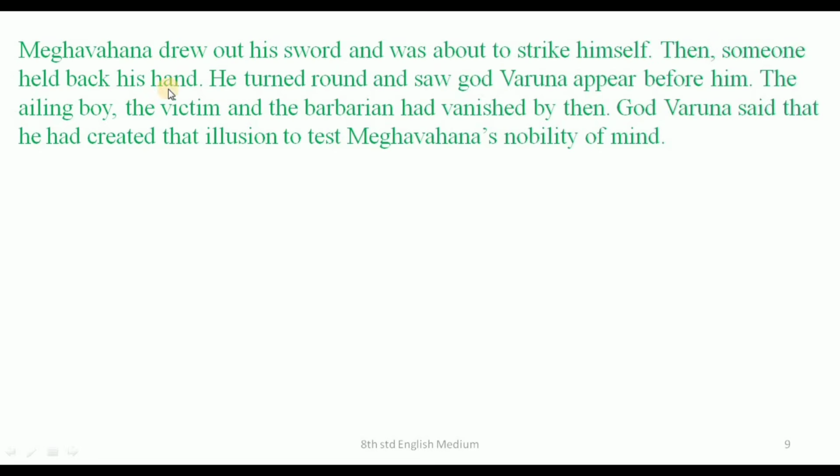Then someone held back his hand. He turned round and saw God Varuna appear before him. The ailing boy, the victim, and the barbarian had vanished by then. God Varuna said that he had created that illusion to test Meghavahana's nobility of mind.